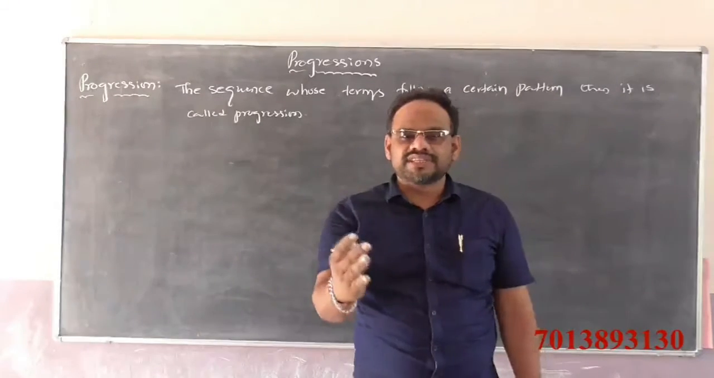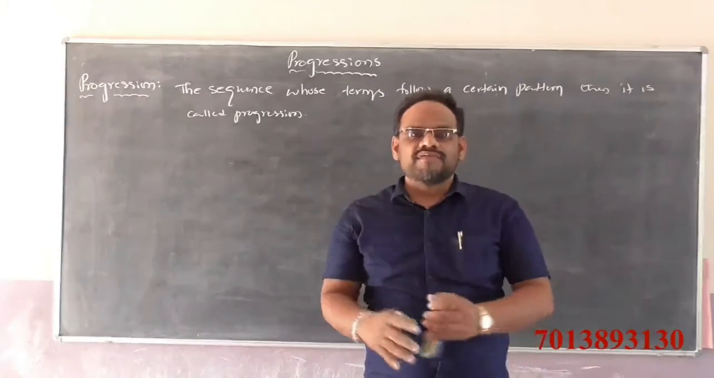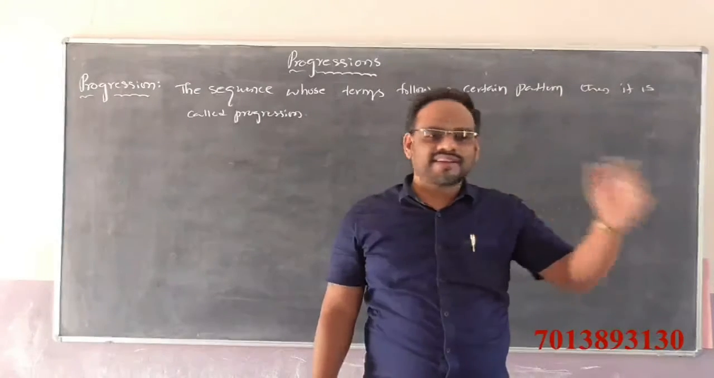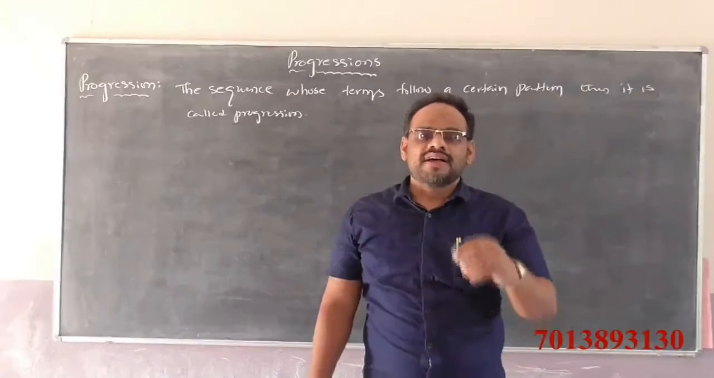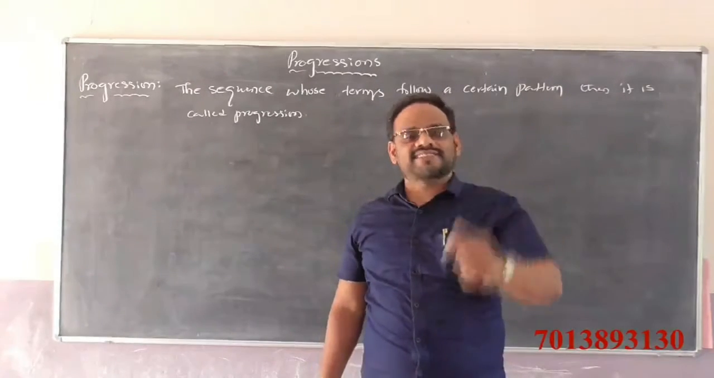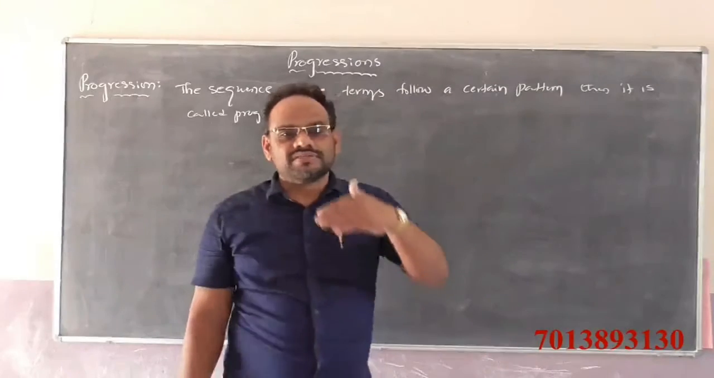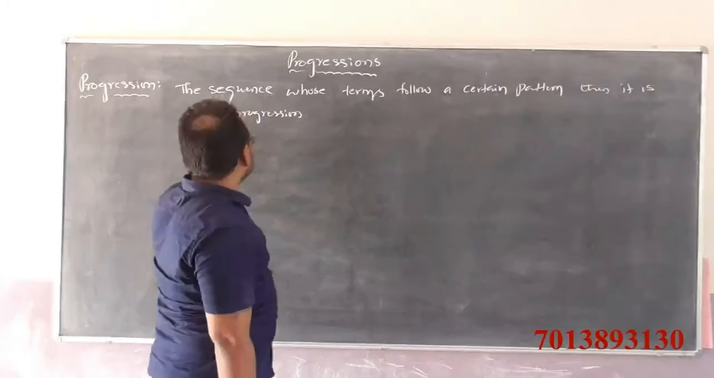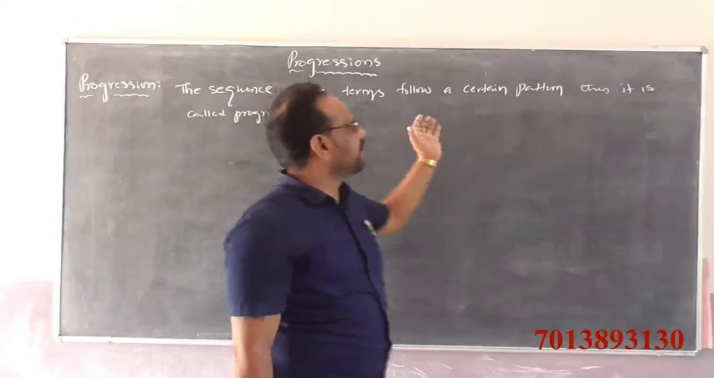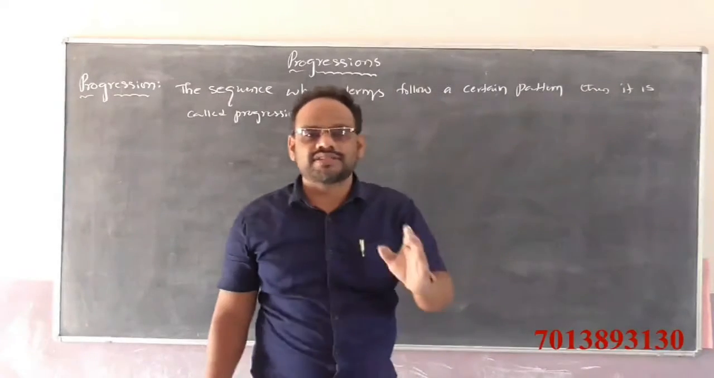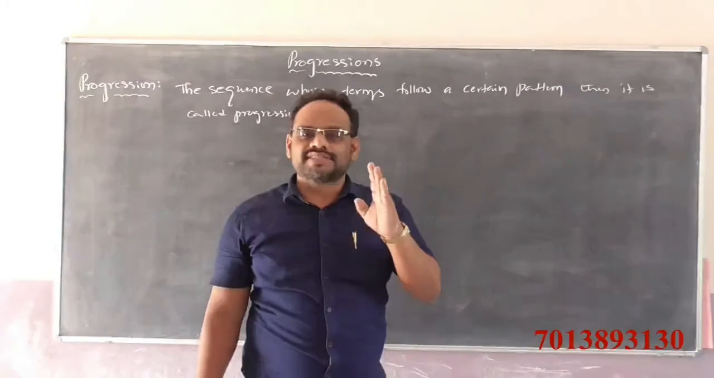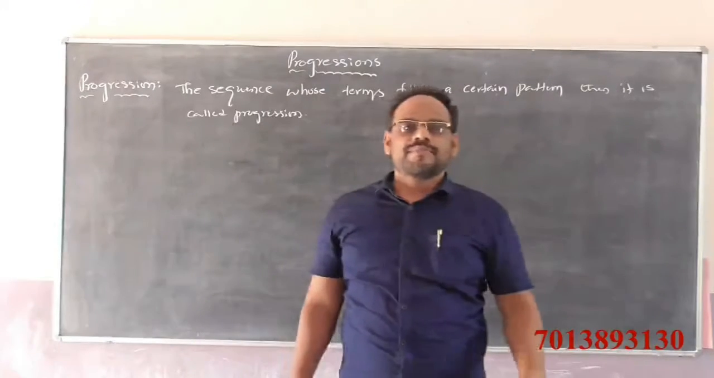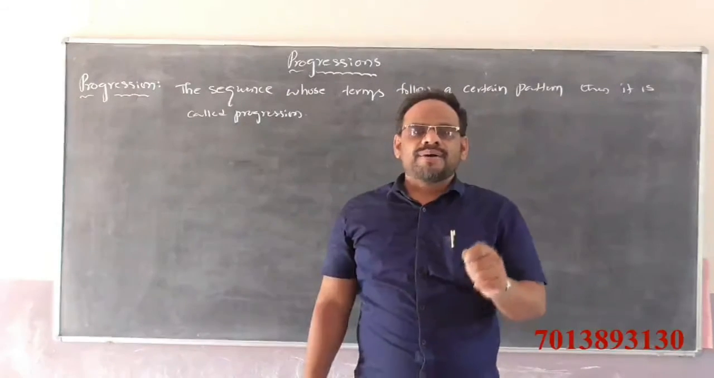That means a sequence follows a certain pattern: if you add some constant to every term except the first term, we get the next term, or if you multiply every term by some constant, or divide, we get the next term. A sequence whose terms follow a certain pattern is called a progression.